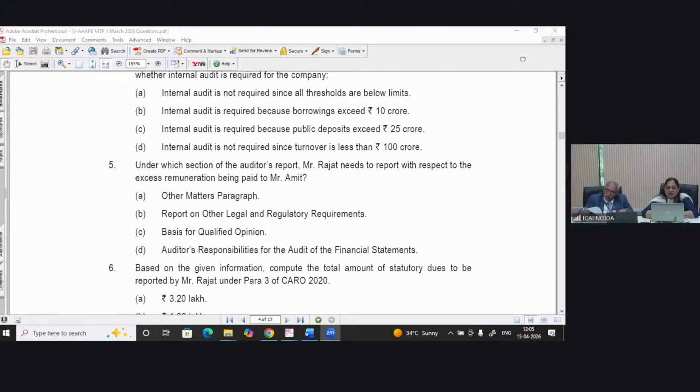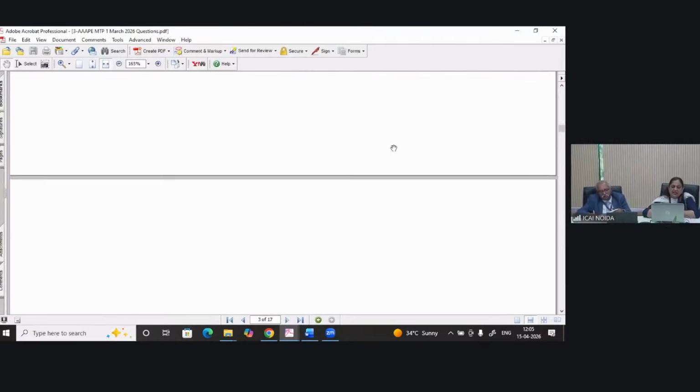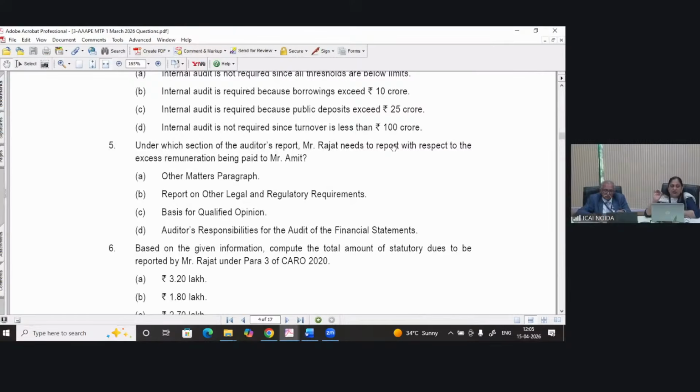You see in the question it was given as per section 197. It is paid in excess of the limit laid down under section 197, and also gives such other details as prescribed in section 143. So it will be reported on other legal and regulatory requirements. And for emphasis of matter paragraph also, some examples of circumstances are given in the module, right? You can refer to that.